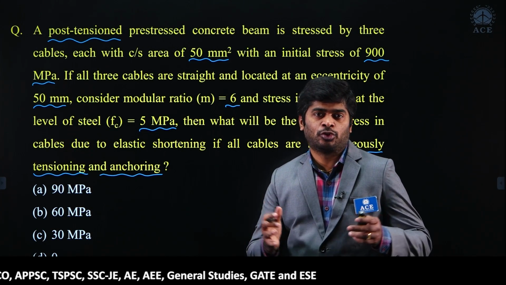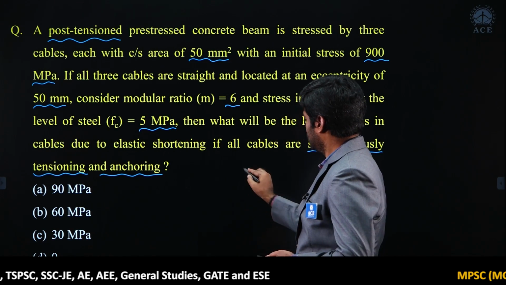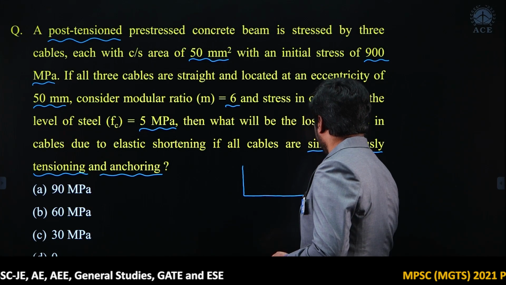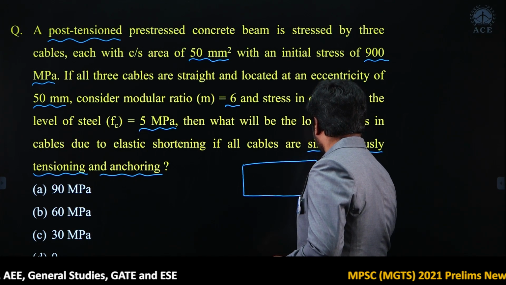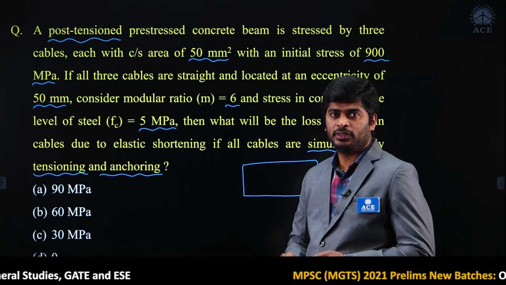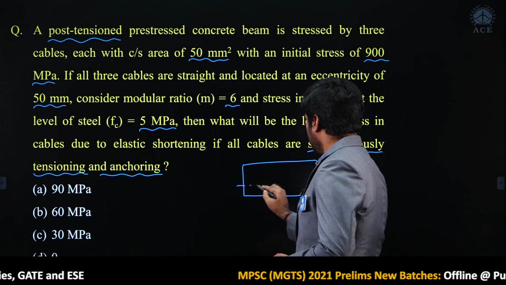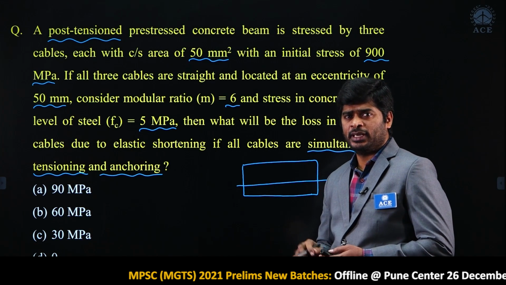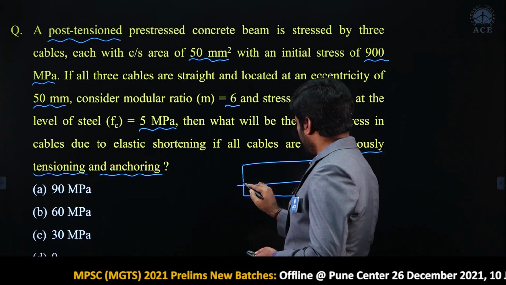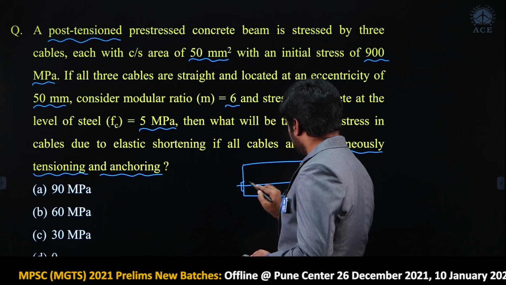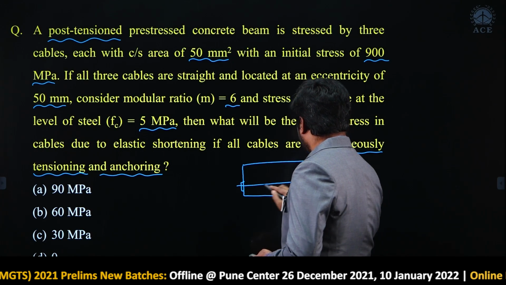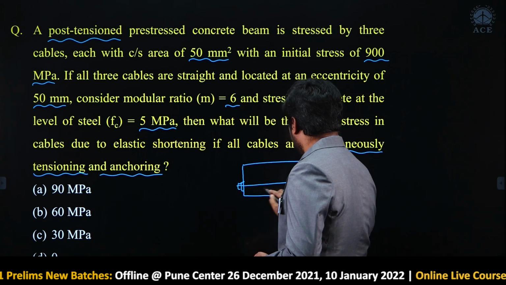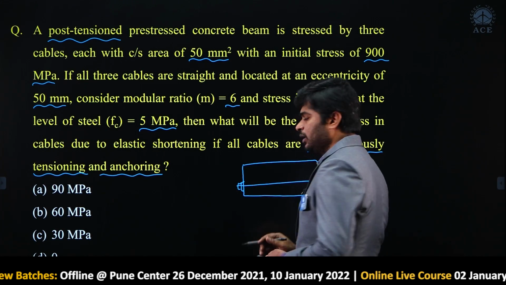My dear, in the post tensioning method, suppose this is the member. Here n number of cables are provided, nothing wrong in it. Then anchorage is provided, and beyond the anchorage we have to provide the mechanical jack.